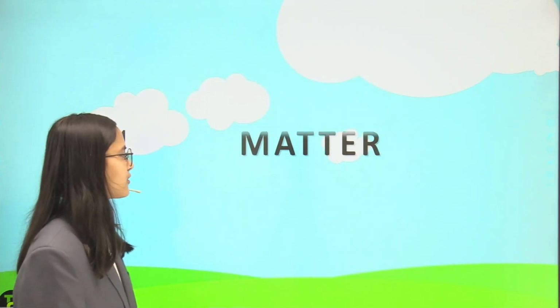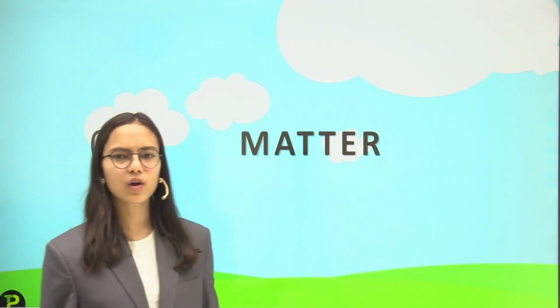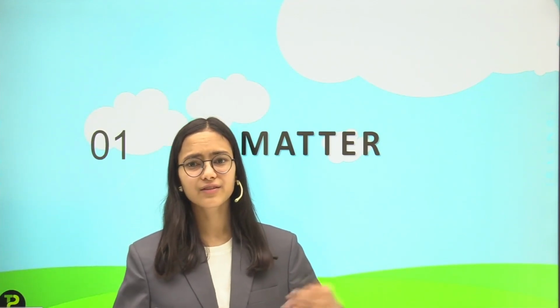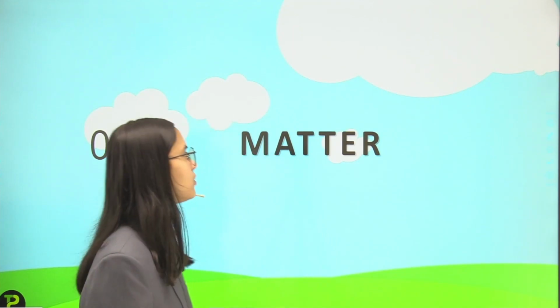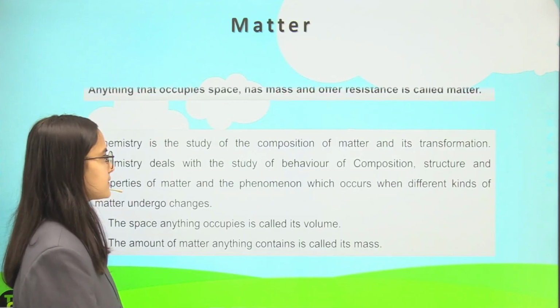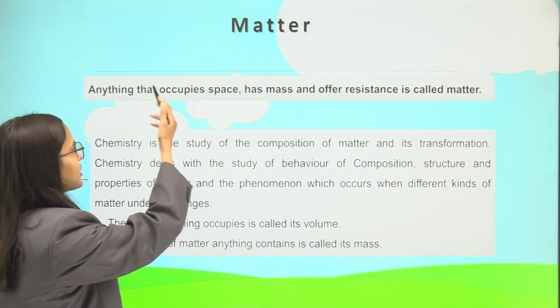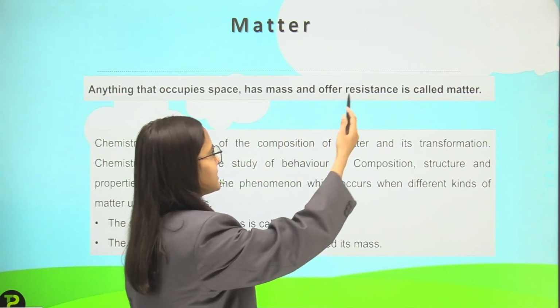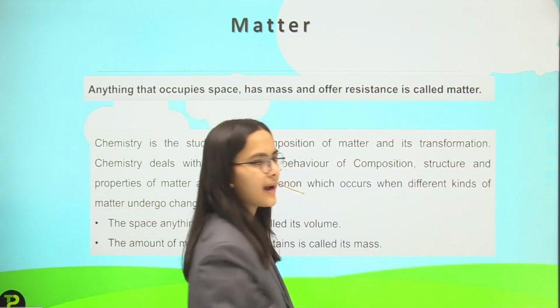Okay, so beginning with this chapter General Chemistry, our first lecture. In this our first topic is matter. We all know what is matter, as we have studied this in our earlier classes also. Matter is anything that occupies space, has mass and offers resistance. So what is matter? Anything that occupies space, has mass and offers resistance is called matter.